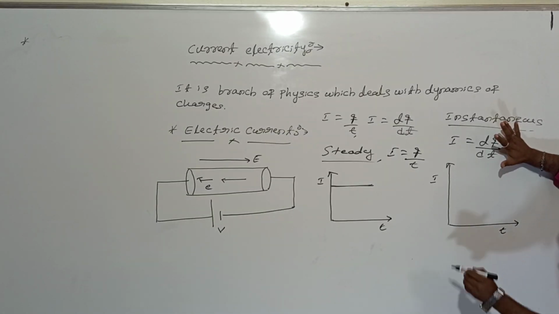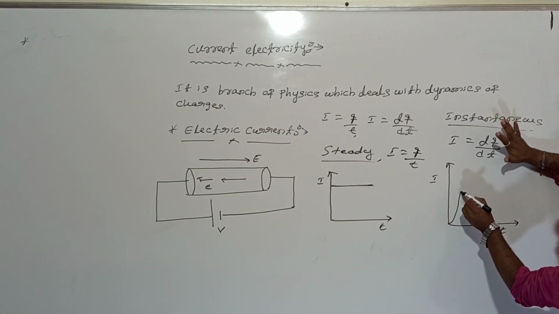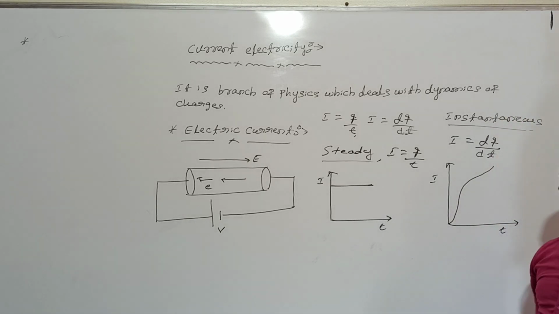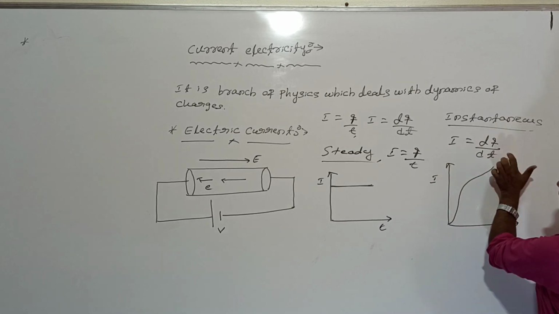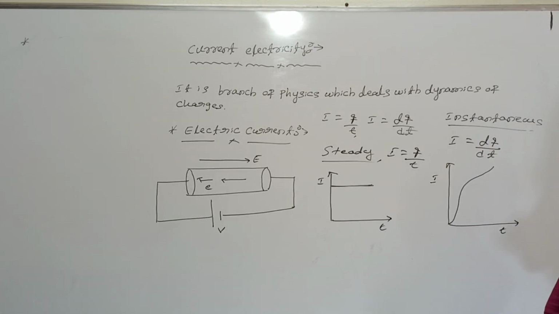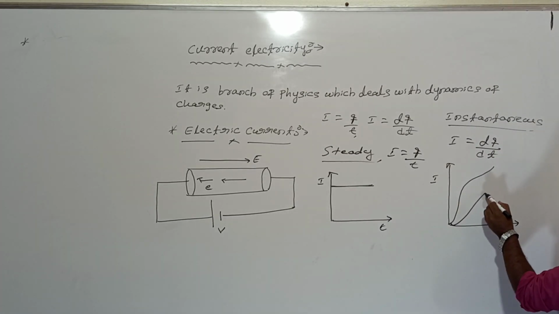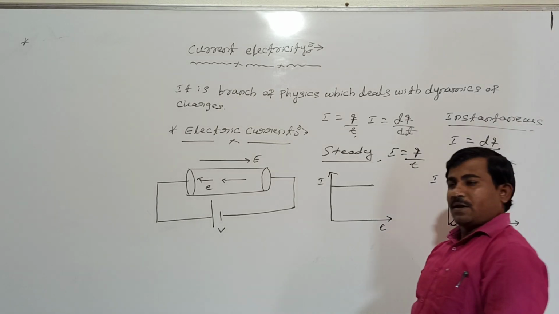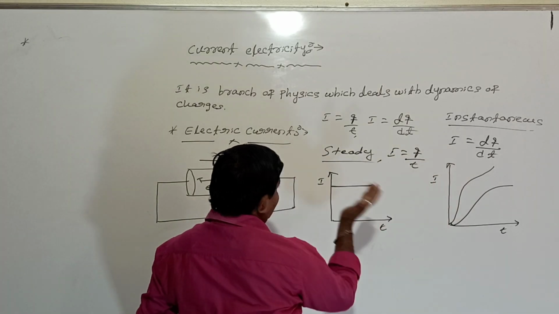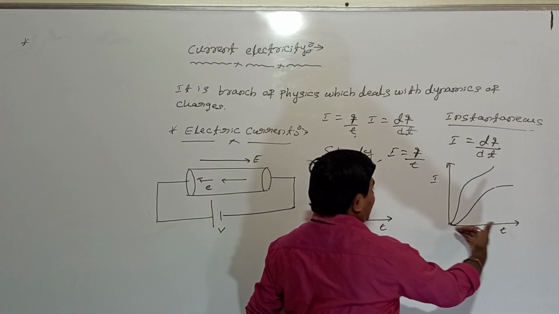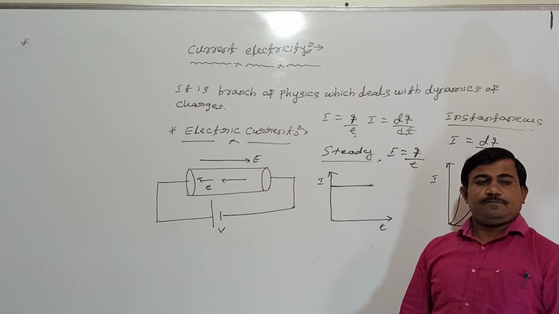How can they change? Either the rate of flow of charges can change like this. The current changes, which means the rate of flow of charges must change. Or the possibility may be like this also. The number of charges flowing inside the conductor changes with time. This current we are calling instantaneous current.